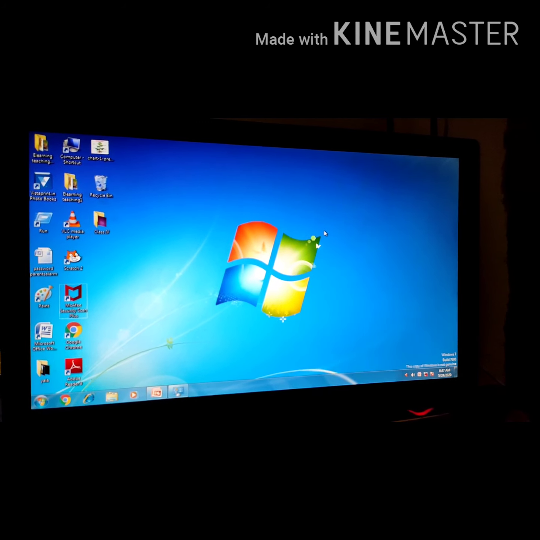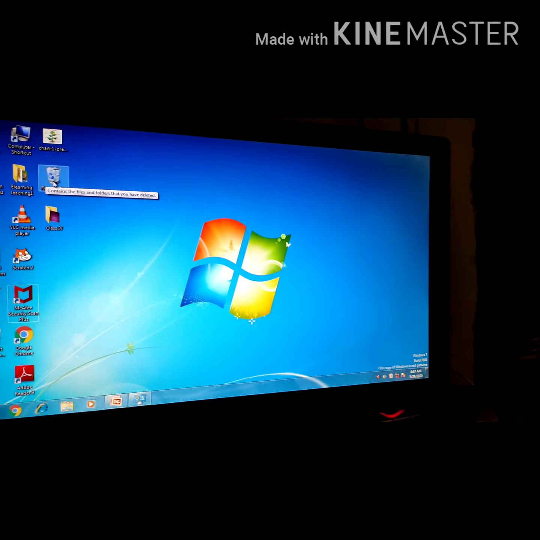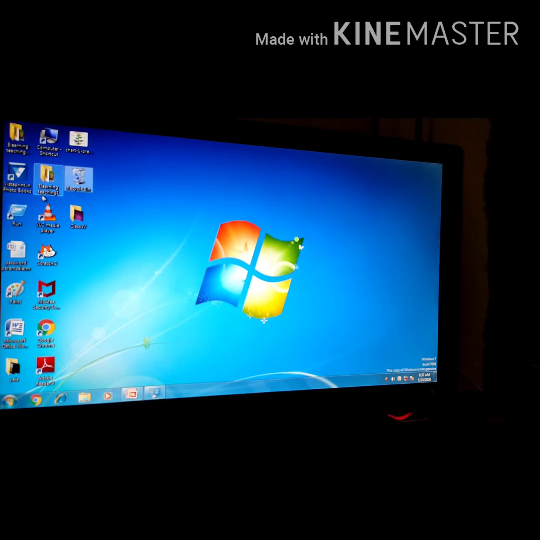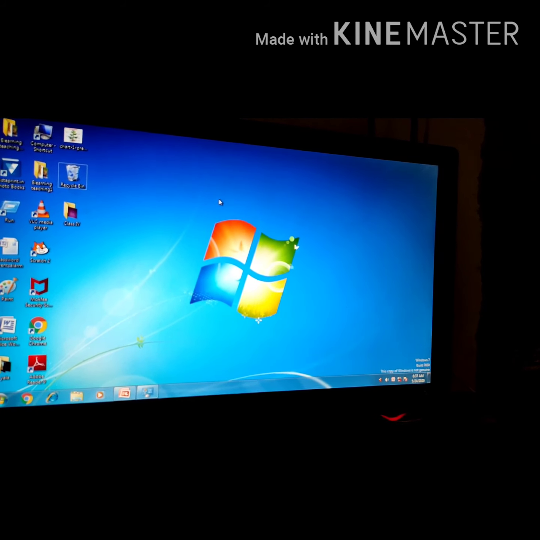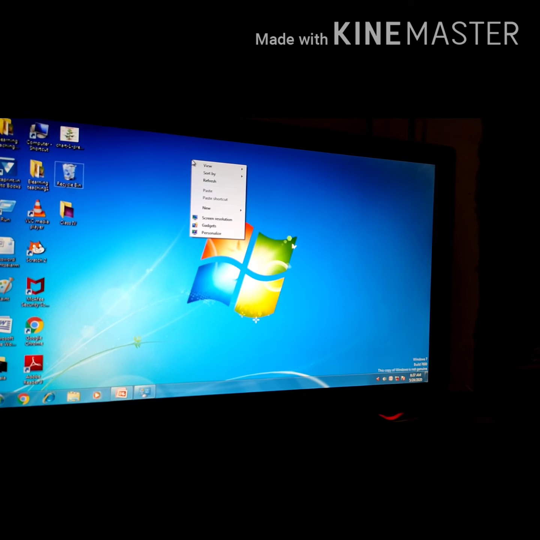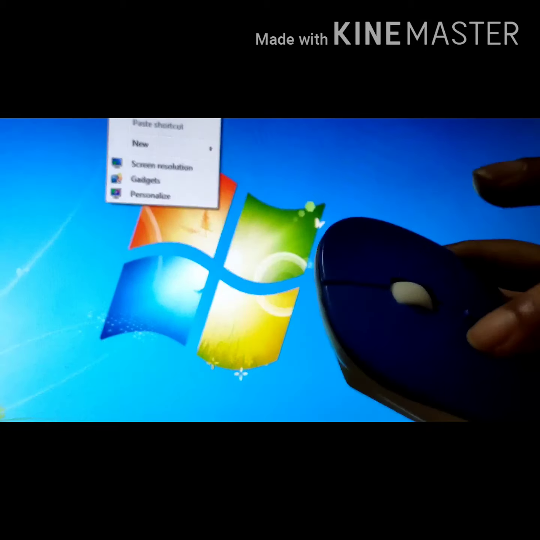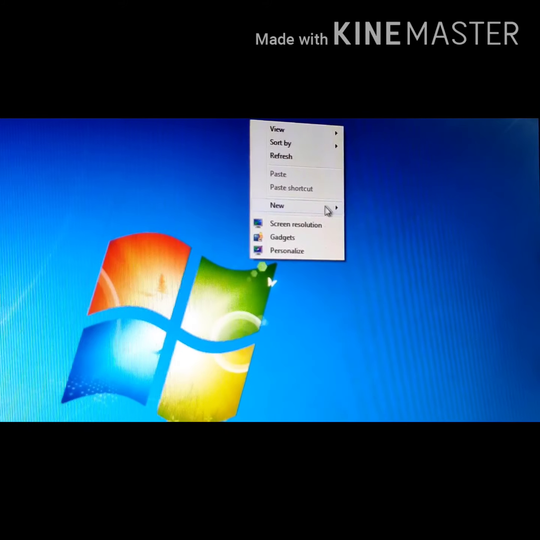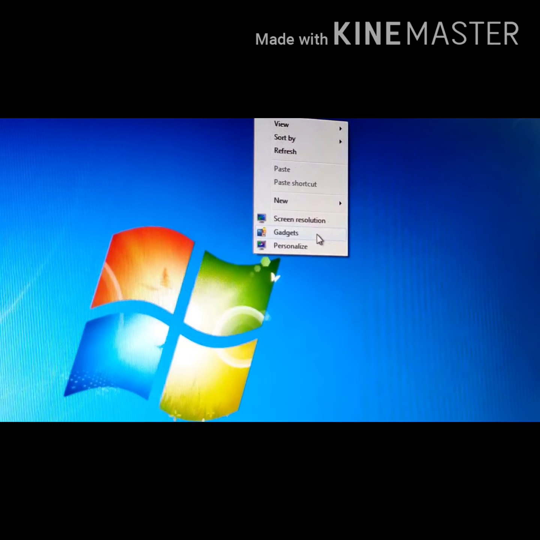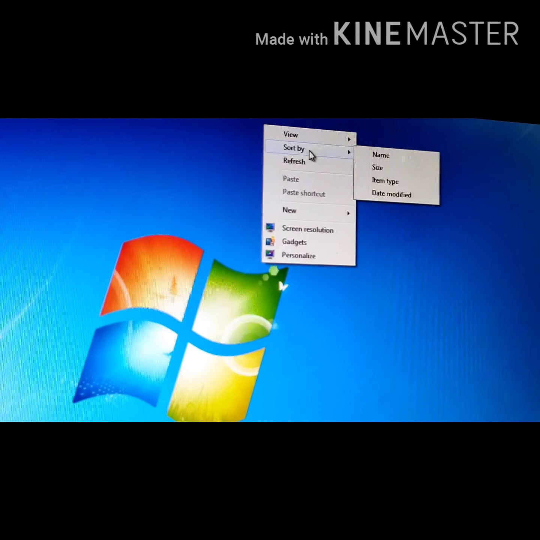Next, sorting desktop icons. Sort means to arrange. Now, how will you arrange all the desktop icons? Let me show you. First, right click on the desktop. A menu will appear. If this is the mouse, this is left click and this one is right click. Whenever you right click on the desktop, a menu will appear, which is known as the shortcut menu or pop-up menu. From there, select the sort by option.